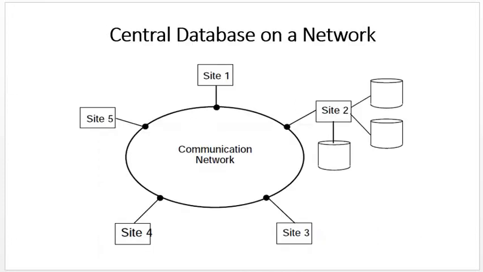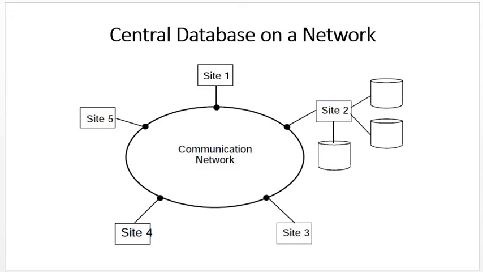Now you can see the figure of a central database over a computer network. So what happens in a central database system? There are different sites connected with a computer network, and out of these, any one site can contain the entire database of all the connected sites. So it's known as a central database.